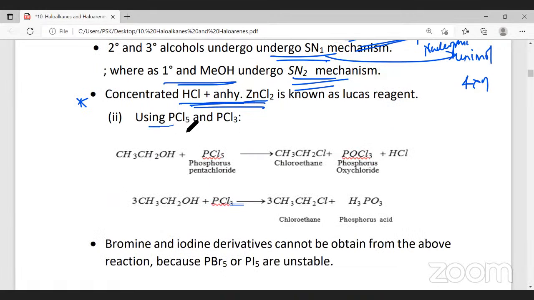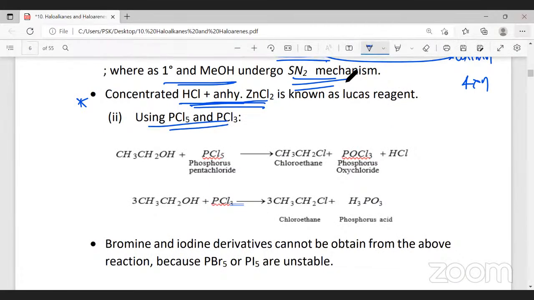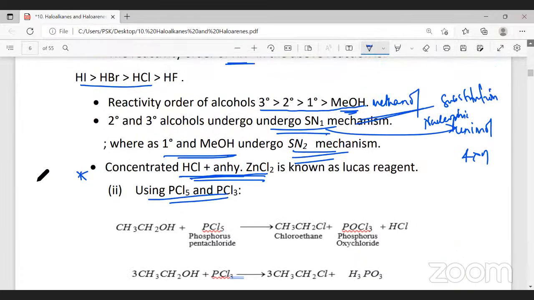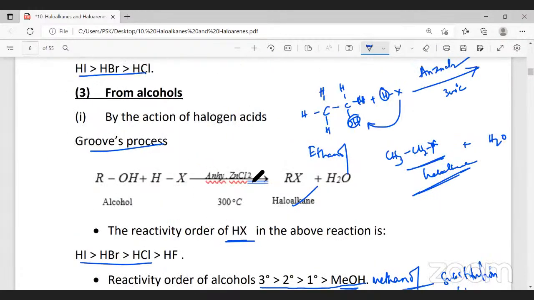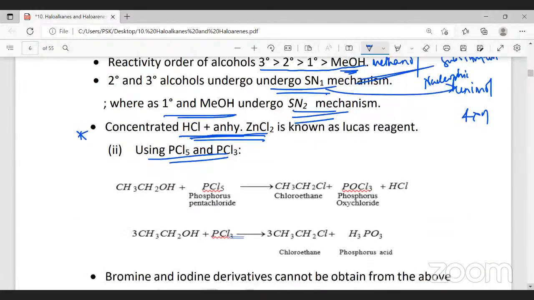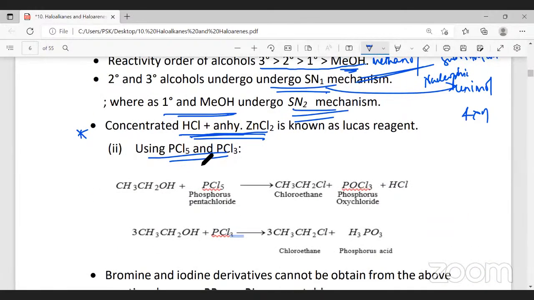Now, the next method is the preparation of alkyl halides from alcohol. One reactant, the major reactant, is alcohol. The attacking agent is different. In the second case, the attacking agent is PCl5 or PCl3, phosphorus pentachloride or phosphorus trichloride.